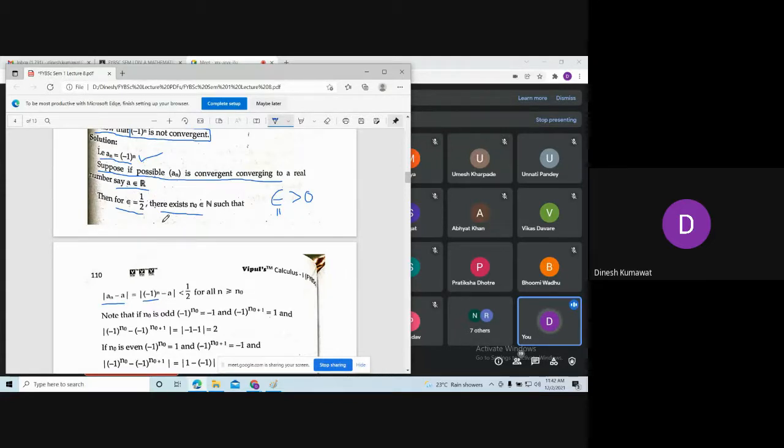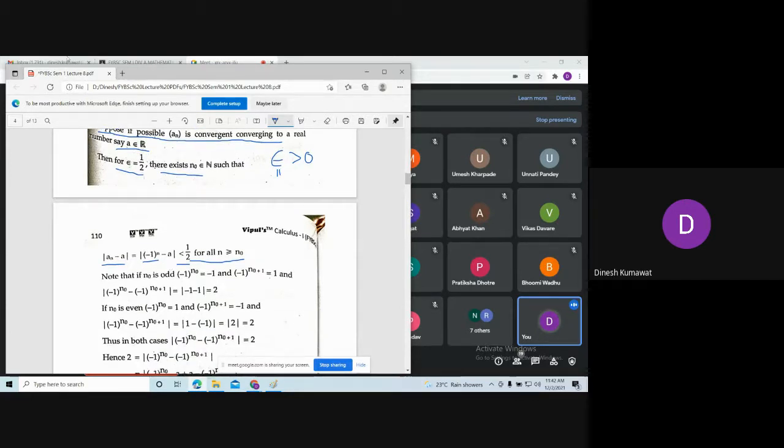According to the definition of convergence, this modulus has to be less than epsilon. But we are considering epsilon to be 1 by 2. So this modulus will be less than 1 by 2, for all n bigger than or equal to n naught. Is that clear? Yes, sir. Okay, we just apply the definition of a convergent sequence.